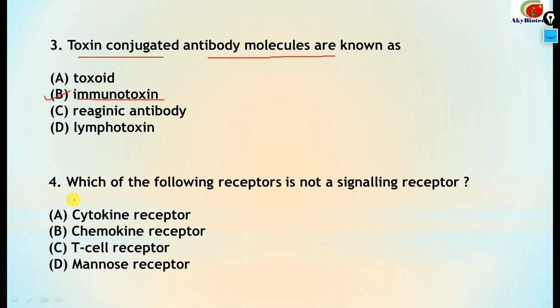Number 4, which of the following receptors is not a signaling receptor? You have to pick the one which is not a signaling receptor. Cytokine receptor is a signaling receptor. Chemokine receptor, again a signaling receptor, and T cell receptor, we also know that this is a signaling receptor. So the D part is not a signaling receptor, that is the mannose receptor.